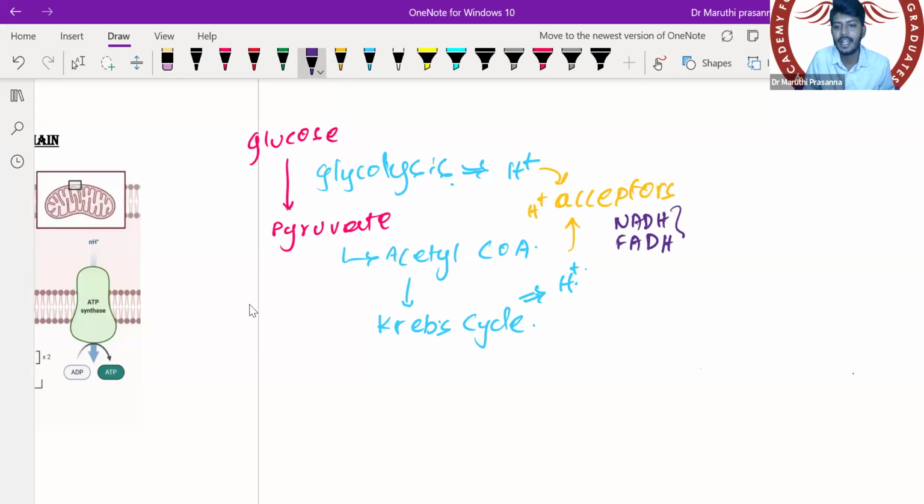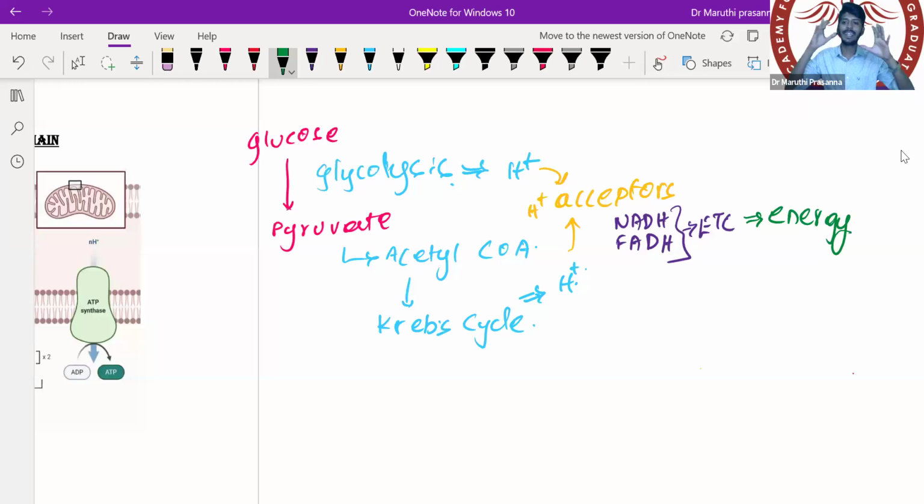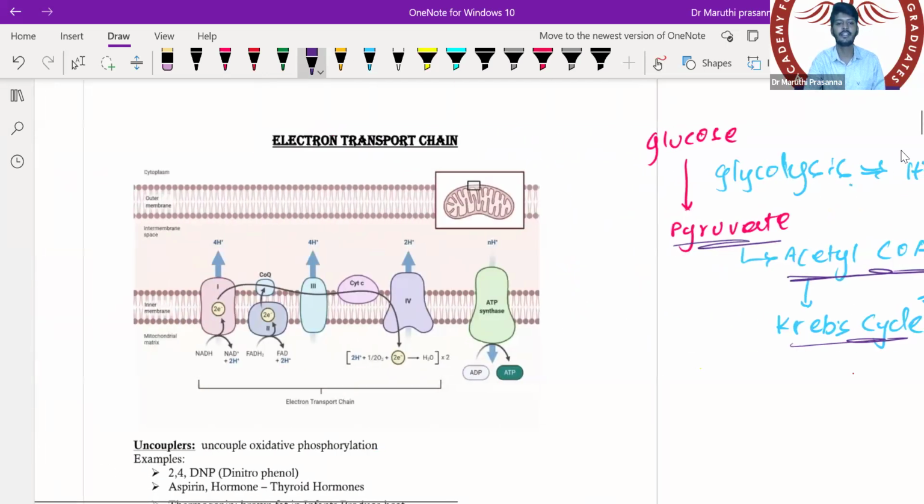So this NADH and FADH enter into the electron transport chain. Once they enter, the electron transport chain utilizes this hydrogen and gives us the energy, ATP. So this is the fate. Any carbohydrate comes into the body, glucose goes to pyruvate, called glycolysis. From glycolysis we have acetyl-CoA, which enters the Krebs cycle. From all these cycles, we have hydrogen acceptors that enter the electron transport chain for energy production.